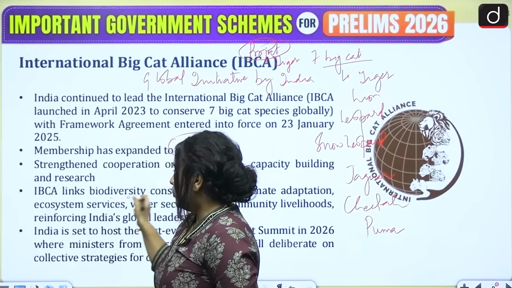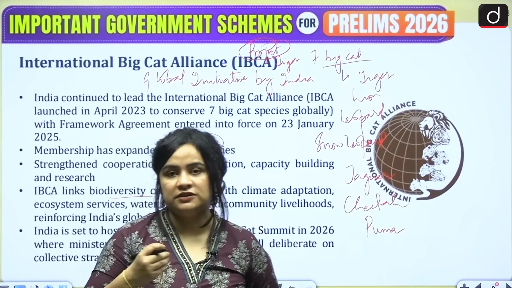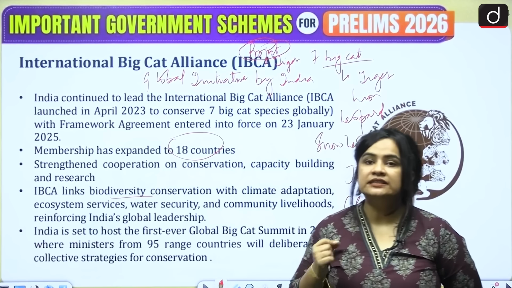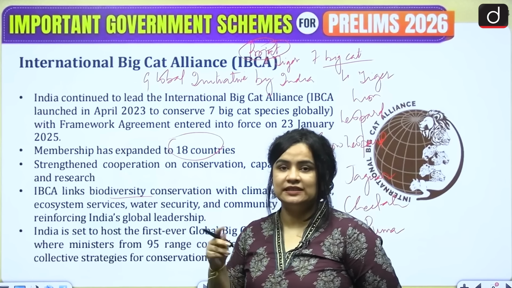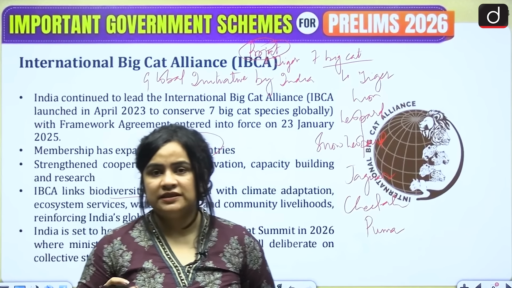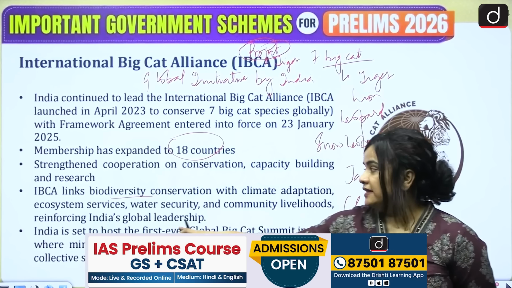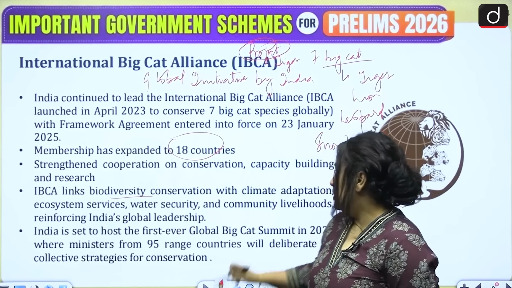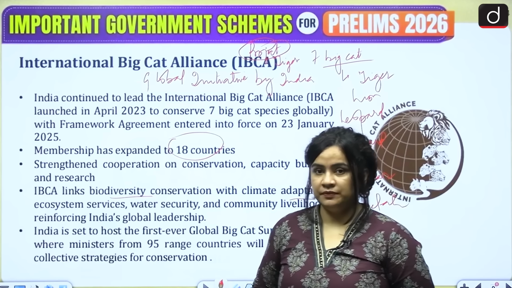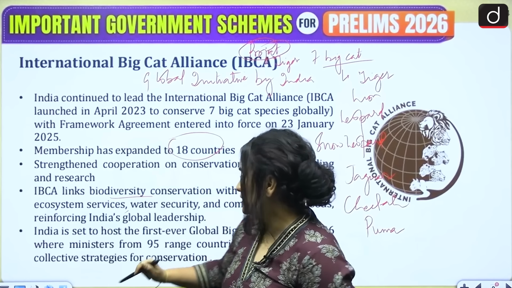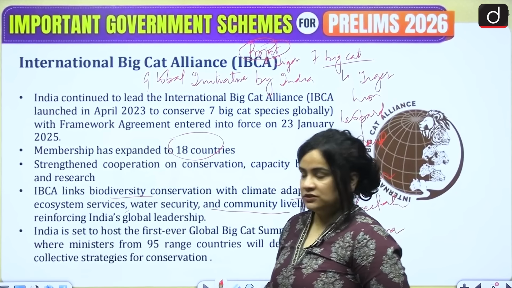Now, the important thing to remember over here is that it is not conserving these big cat species in silos or in compartments. It is rather focusing on a very holistic approach. How? By linking biodiversity conservation with climate adaptation, with ecosystem services, with water security, as well as community livelihoods.